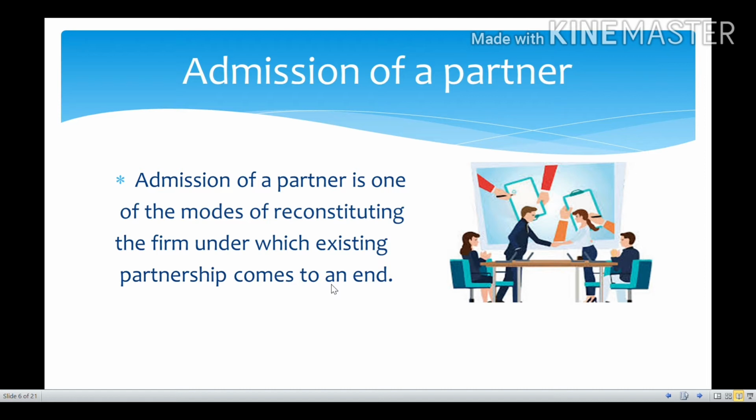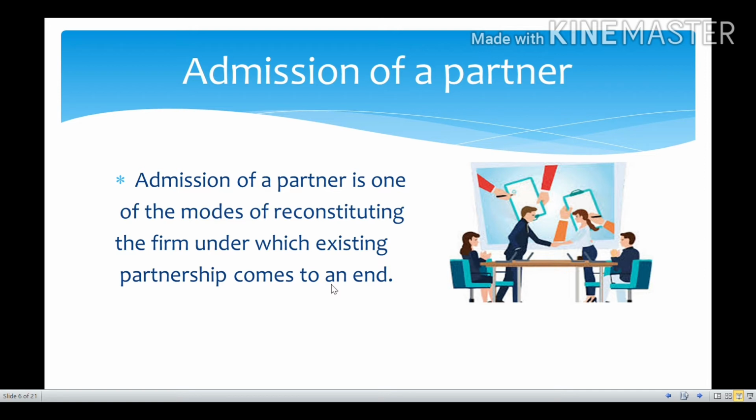So whenever they sacrifice their profit sharing ratios, the new partner who is taking those profit sharing ratios has to compensate for that to the existing partners by bringing some goodwill or premium for goodwill. Okay, some amount of money like that he has to bring. So that is nothing but admission of a partner.